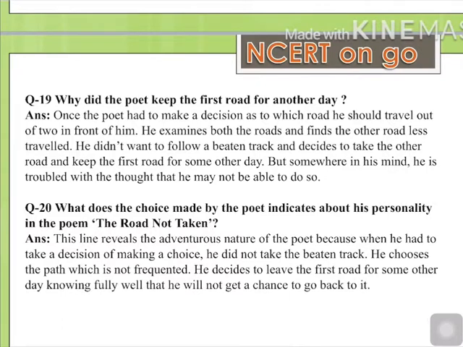It means we have understood that the poet was an adventurous person, so he chose that road which was less traveled by people. It clearly shows that people usually take those choices, those roads which are easy. It means the number of travelers on that choice will be more, but the poet chooses the other road which was less traveled by people. It means he was an adventurous person. He was ready to take all sorts of risks he would face on that road.